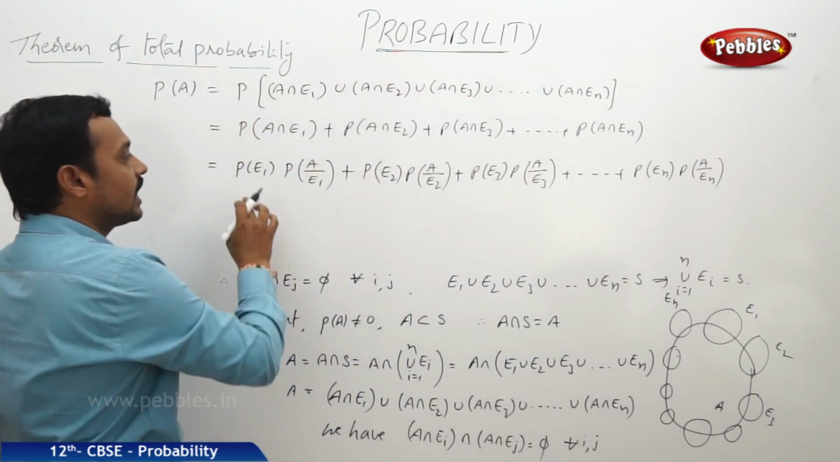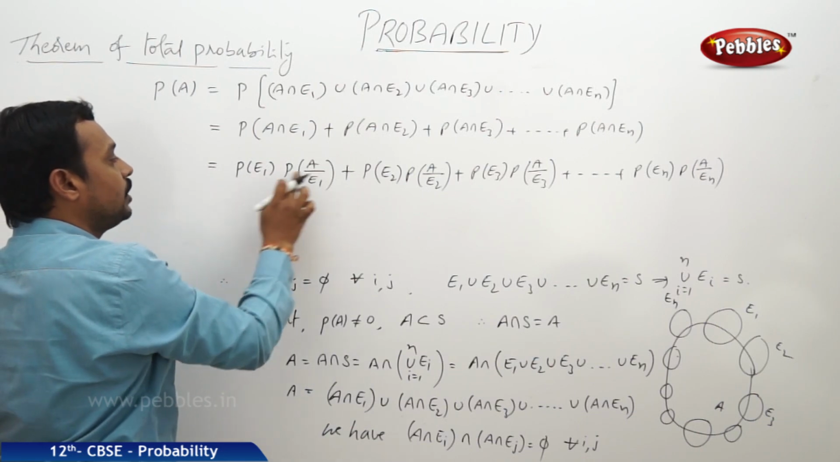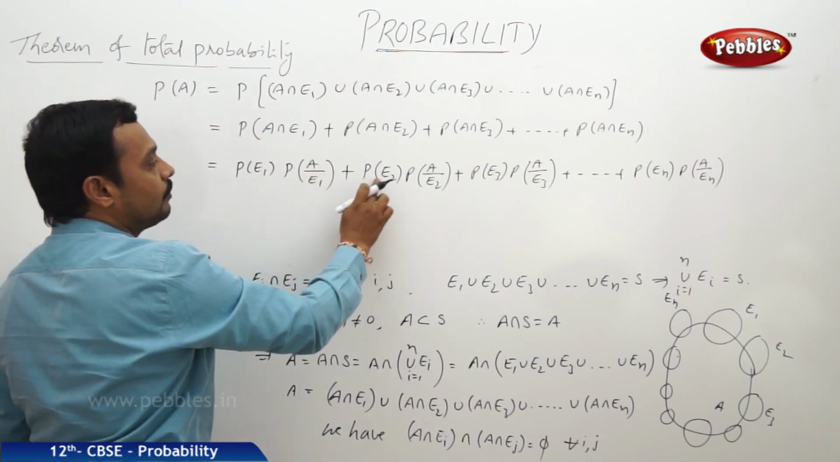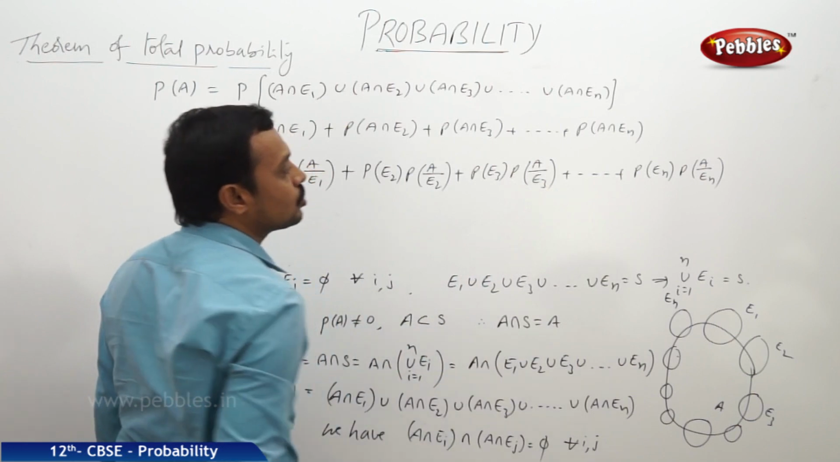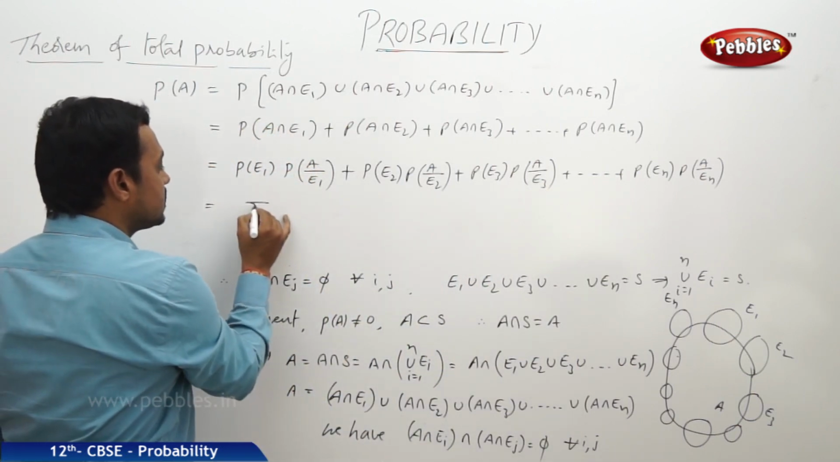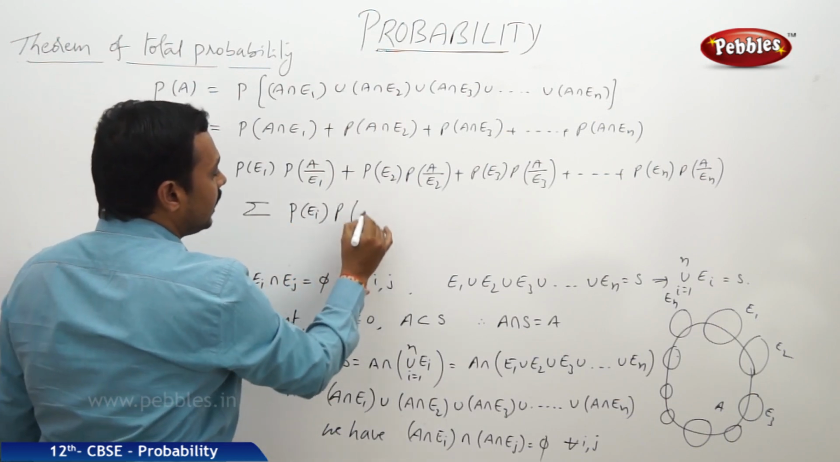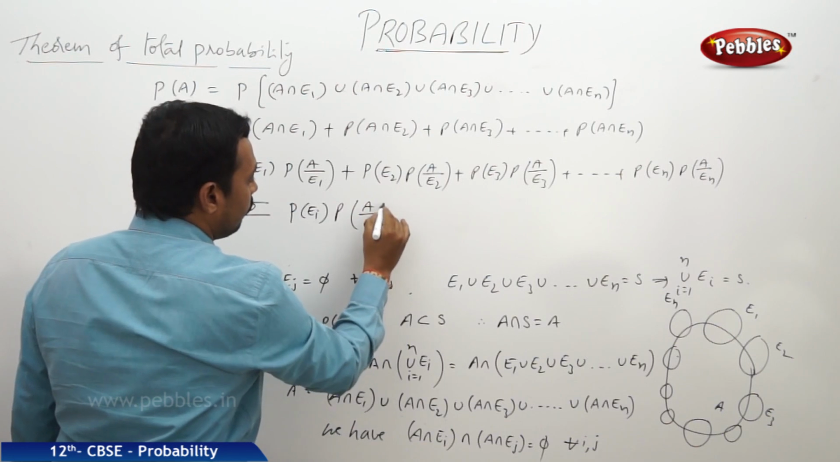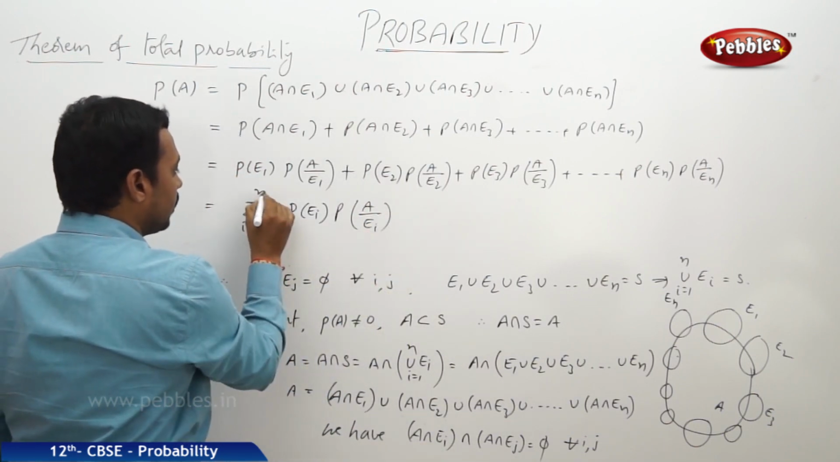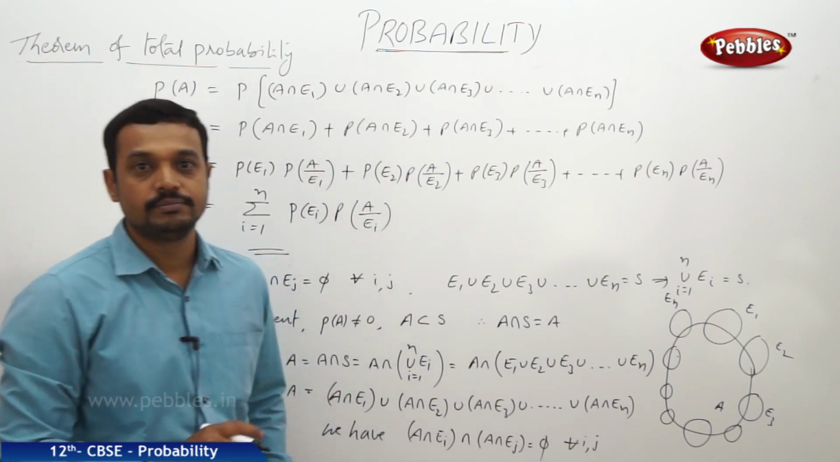Now, this is the required series. P of A is equal to P of E1 into P of A by E1 plus P of E2 into P of A by E2 and so on up to P of En into P of A by En. And it can be taken as sigma of P of Ei into P of A by Ei, where i is equal to 1 to n. Now, this is the theorem on total probability.